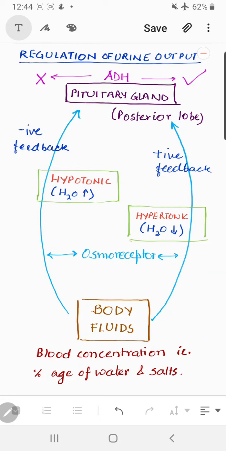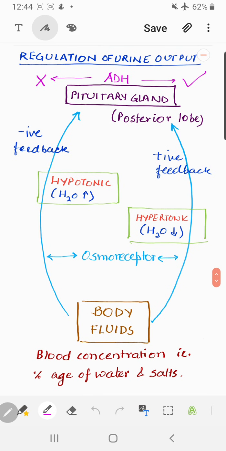All right, class 10. Now, this is a very, very important topic: regulation of urine output. That means, what is the reason behind excreting a fixed, almost fixed volume of urine? I have already told you that it is somewhere like 200 to 400 ml per time, and in a day it should be about 1.5 liters a day, right?